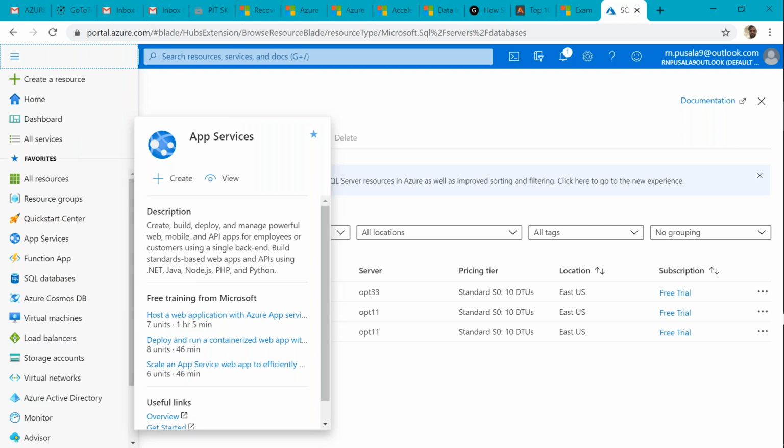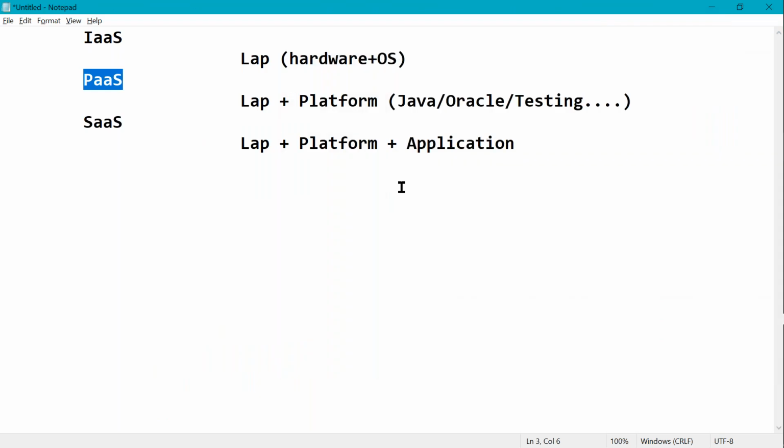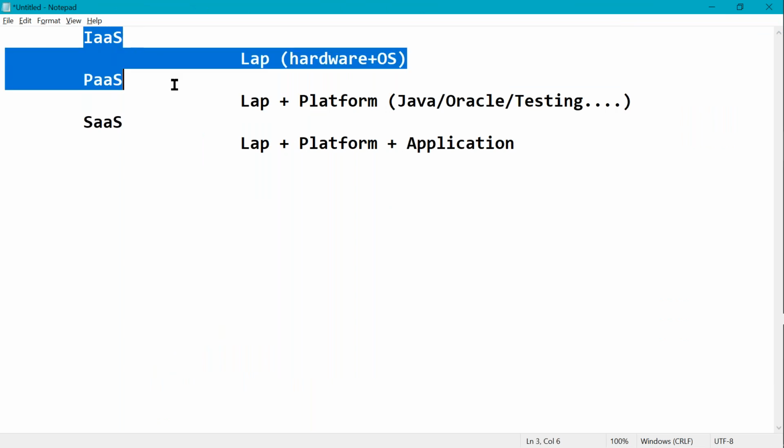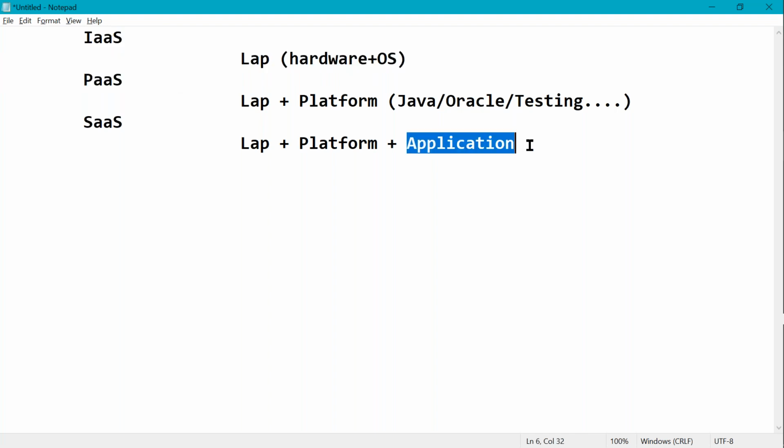Okay, so that is in case of PaaS. Remember, as a software company, we can purchase IaaS and PaaS services from Microsoft. We'll add our own application. We'll provide it to our end users as a SaaS application, software as a service we are providing. Okay, right.